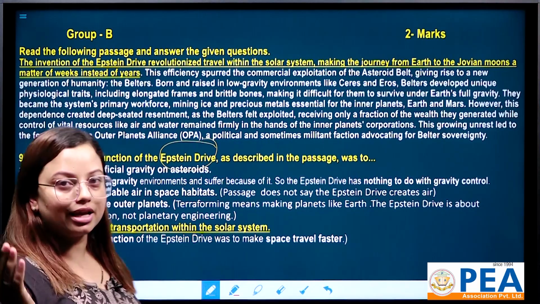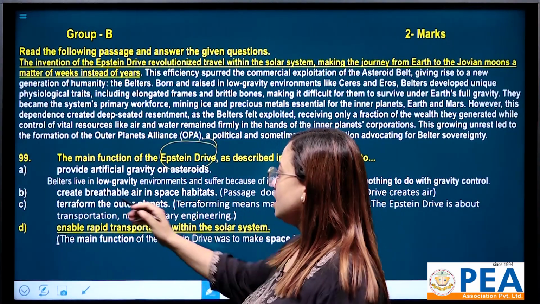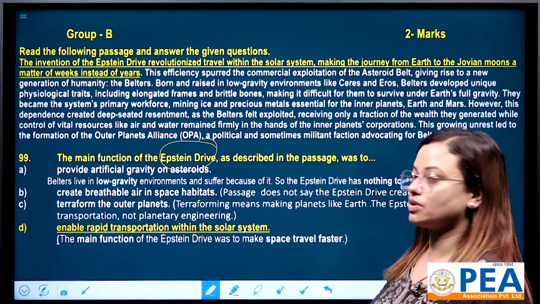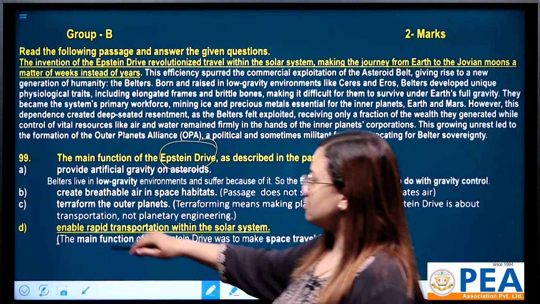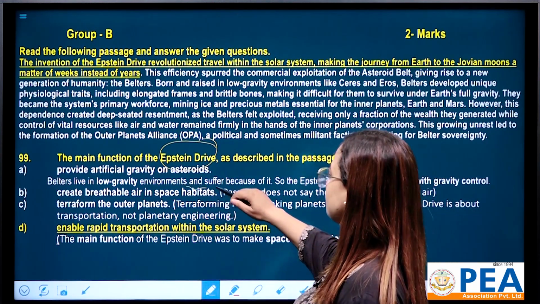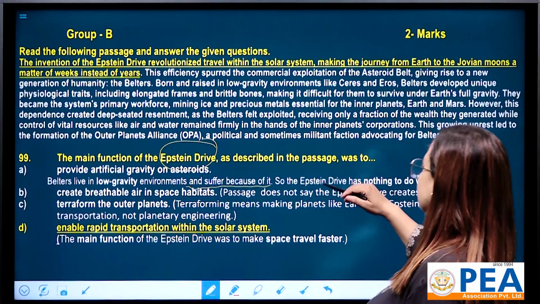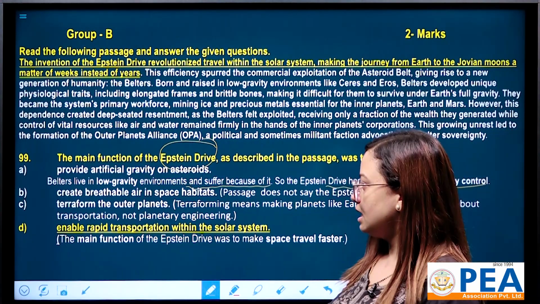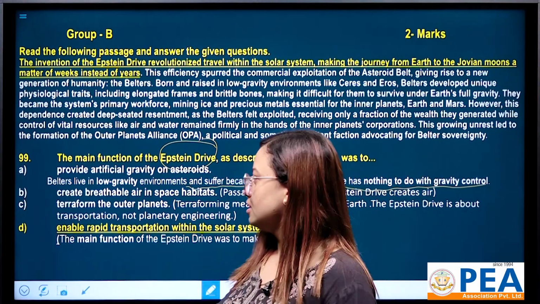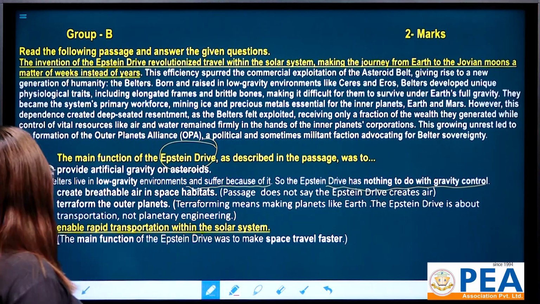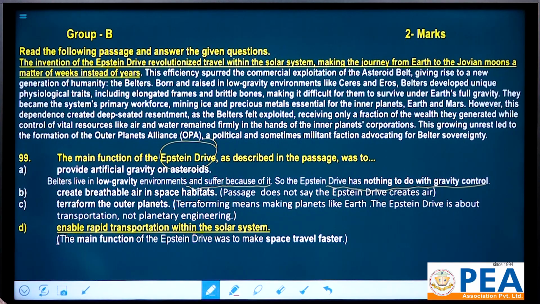Why not number A? Let's find out the reason. It tells that it provides artificial gravity on asteroids. This is wrong because Belters live in low gravity environments and suffer because of it. So the Epstein drive has nothing to do with gravity control. And why is number B wrong? Number B tells it creates breathable air in space habitats.